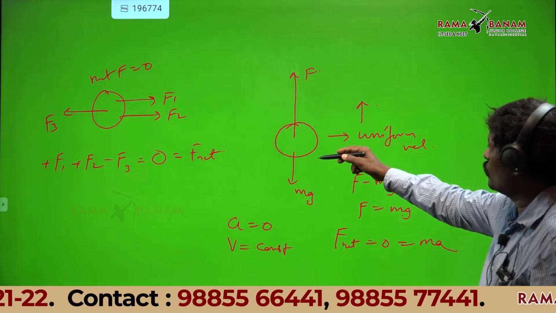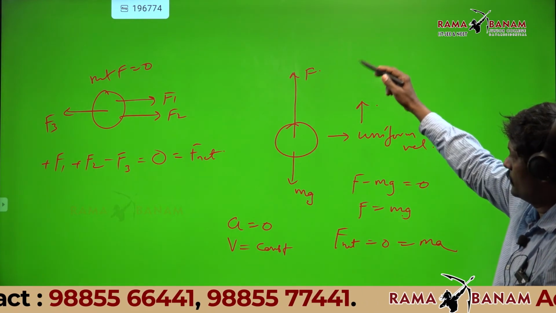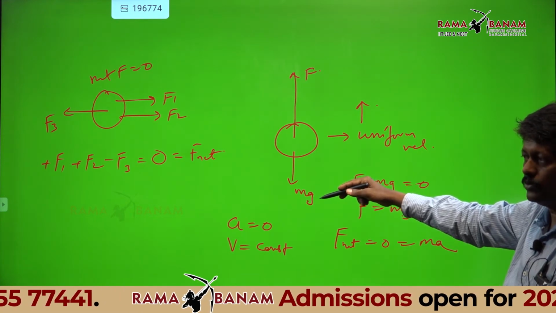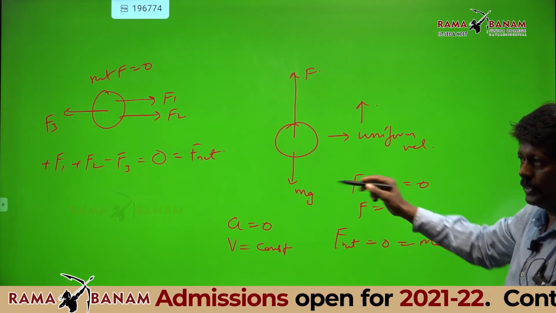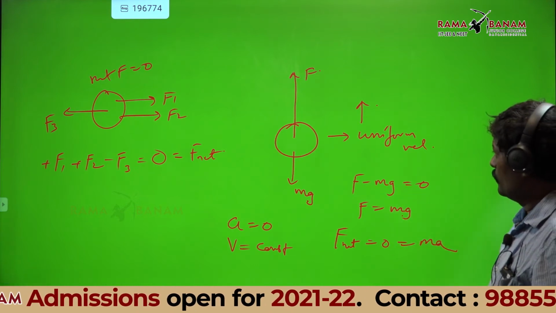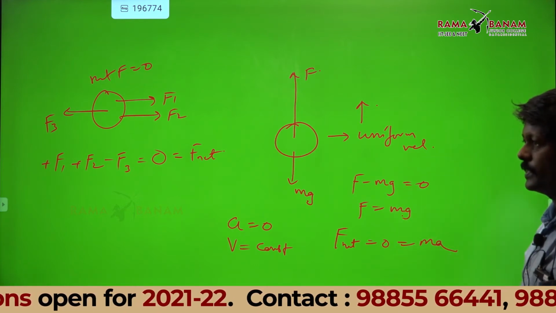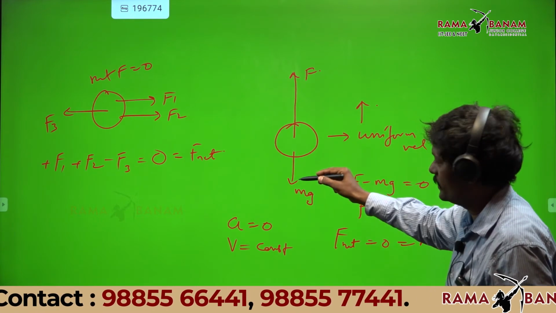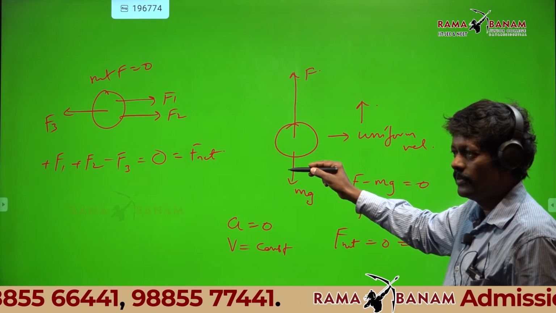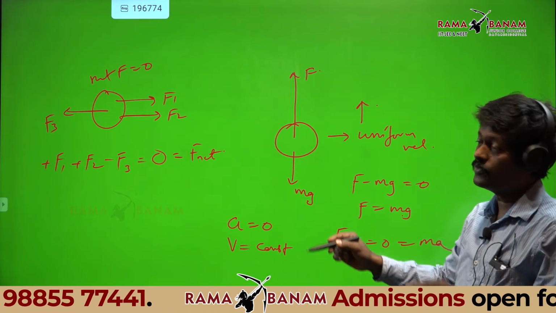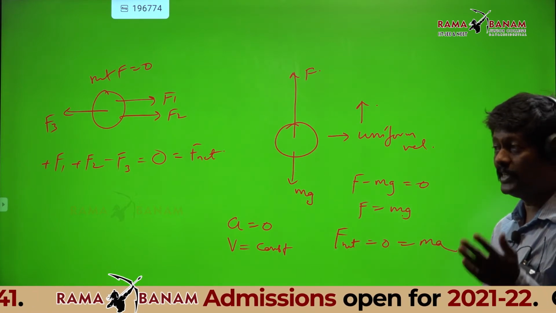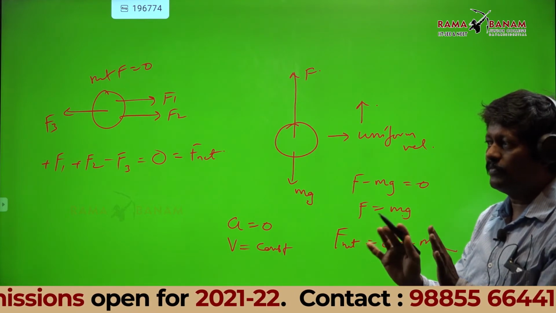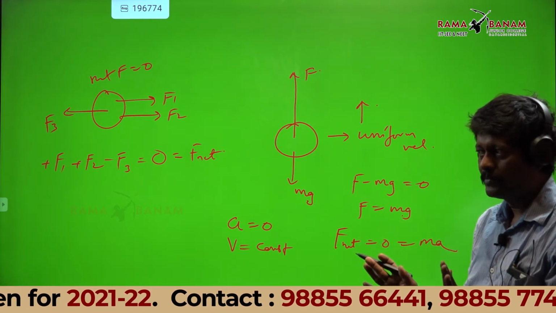So if the ball is going up with uniform velocity, F equals mg. Now note down these points. The angle between the two forces is 180, cos 180 is minus 1, but we are not finding work done.